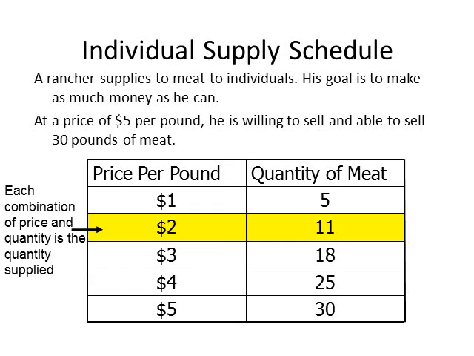Another thing to understand about this table is the idea that each set of price and quantity is called a quantity supplied. If an economist would be looking at the second row from the top of the table, the one highlighted, he would say at the price of $4, the quantity supplied is 11 pounds of meat.